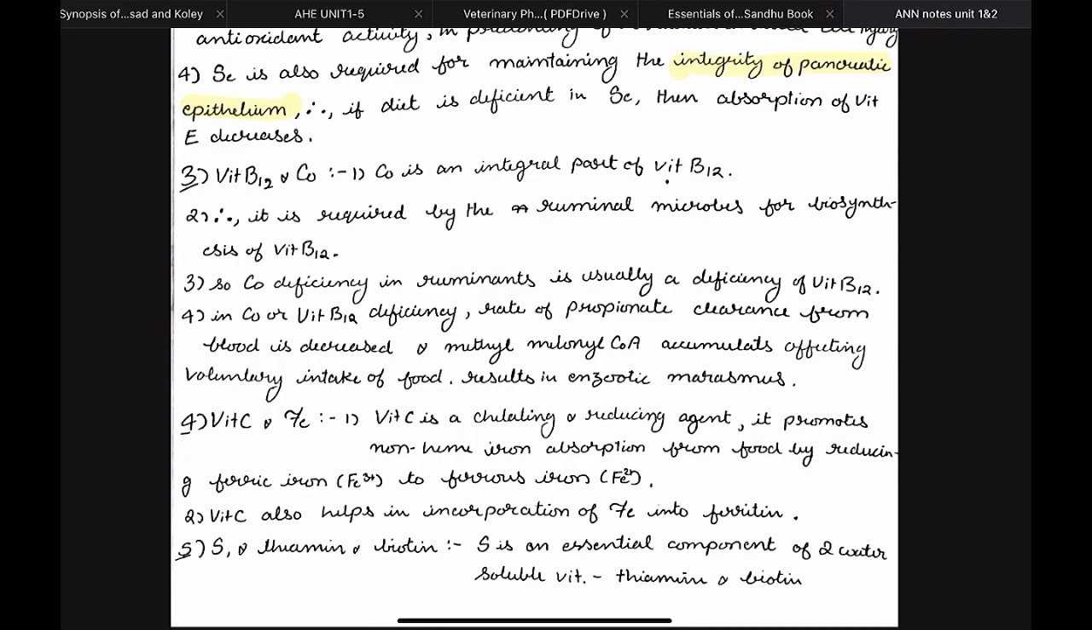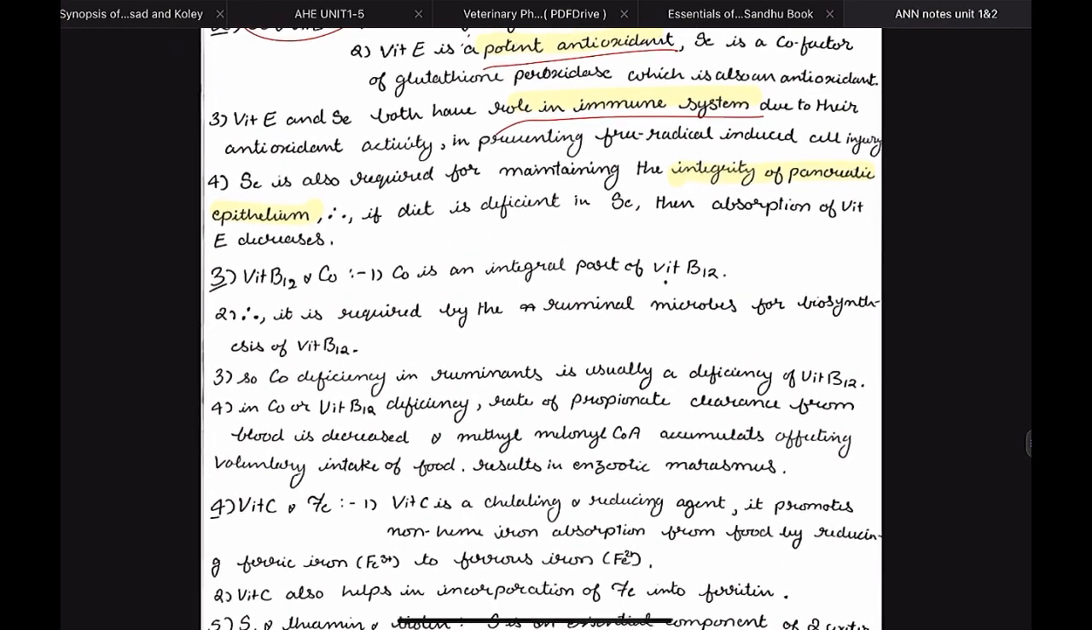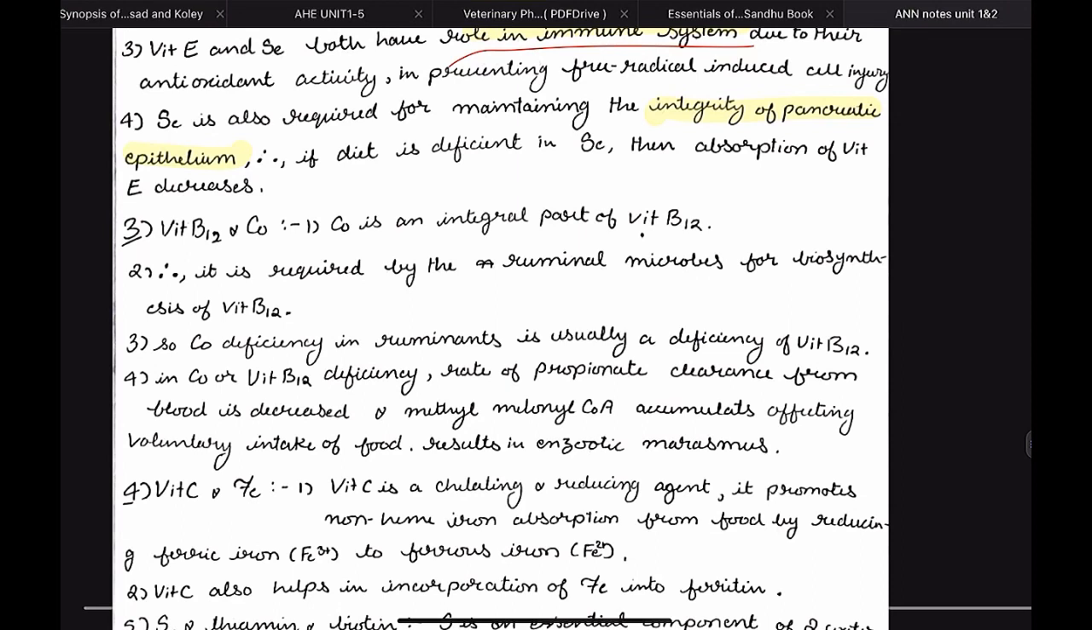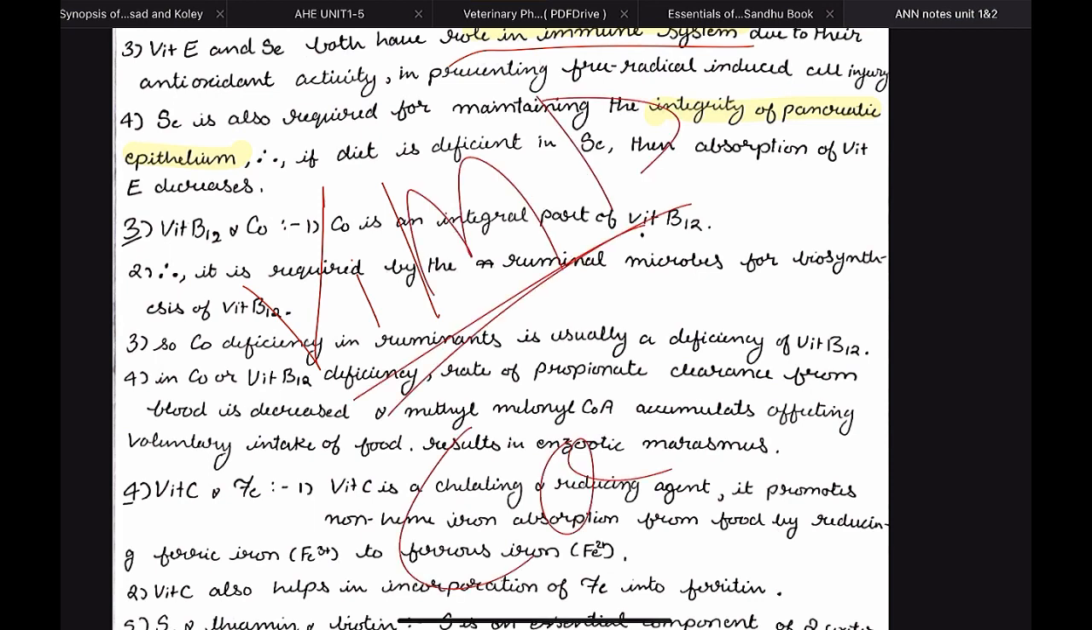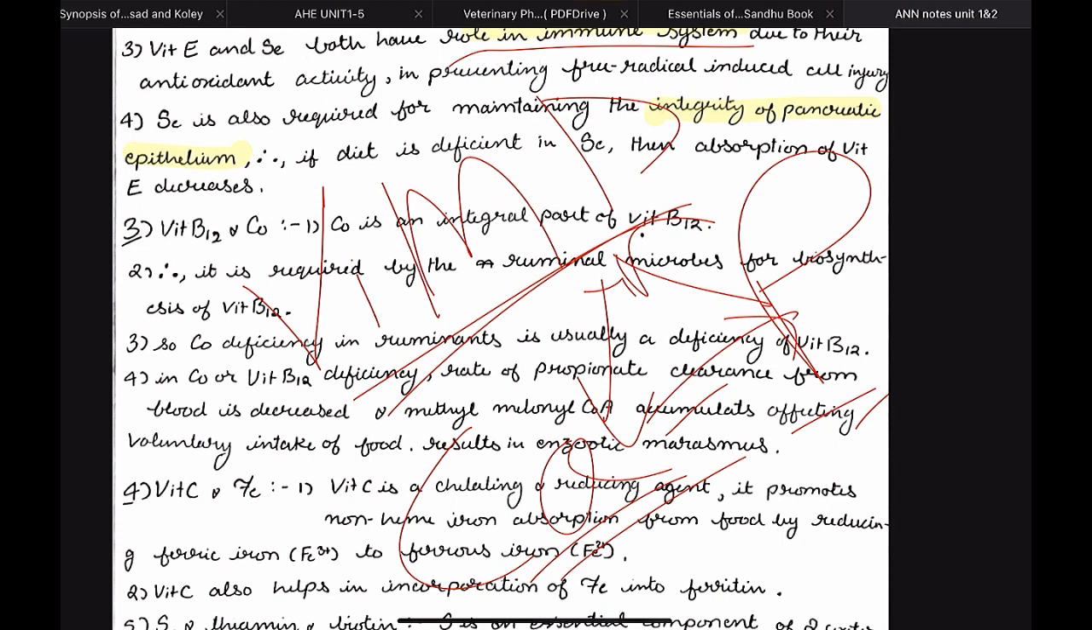Okay, so these two are not very much important, but you should know. Then we have one thing that I have not written here. It is vitamin D and calcium, and phosphorus. The relationship between these three is very much important. At one time, in one question paper, they asked in LAQ the interrelationship between vitamin D, calcium, and phosphorus.